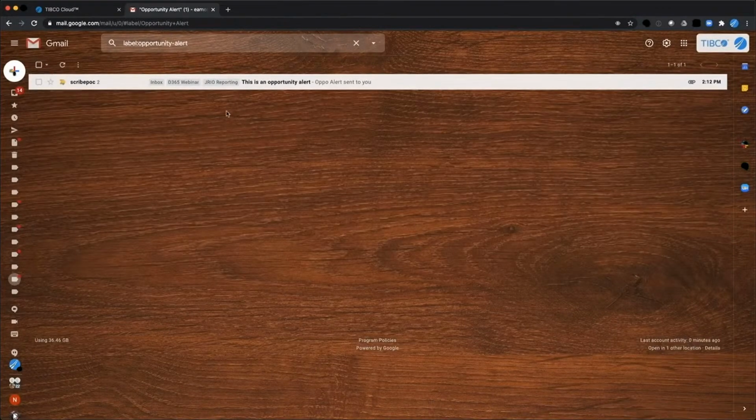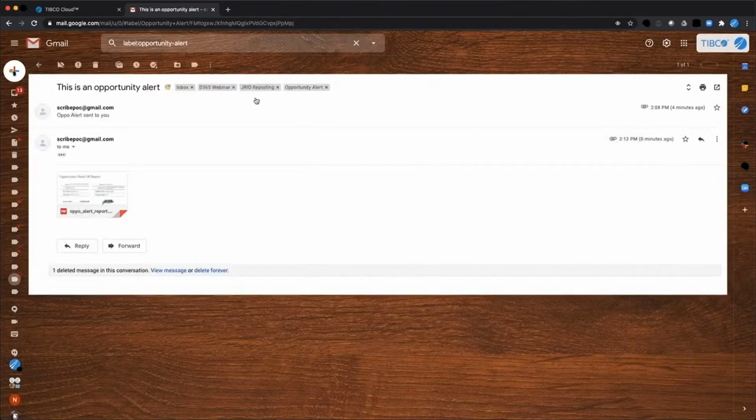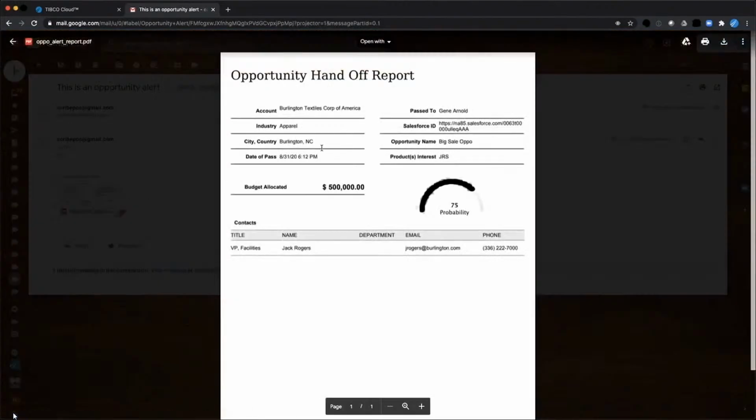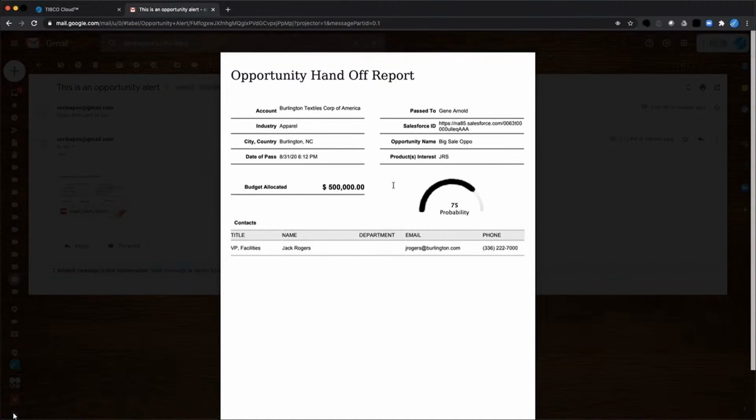Okay, here is my inbox, and here is one that I tested before and one that I got in just now. And we have our Big Sale Oppo, and everything worked out just fine. Our sales rep was alerted of the opportunity, has information about it, and can start communicating with this customer and move the sale forward. So that's going to wrap up the demo portion of this presentation.